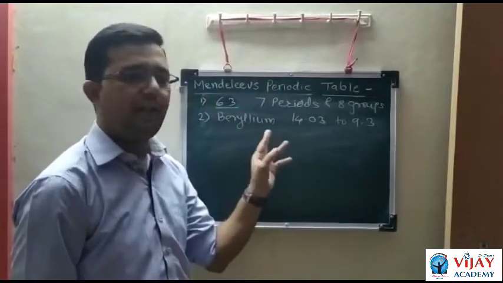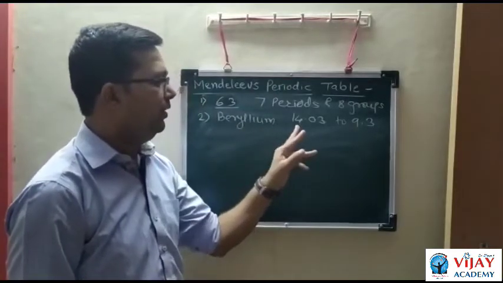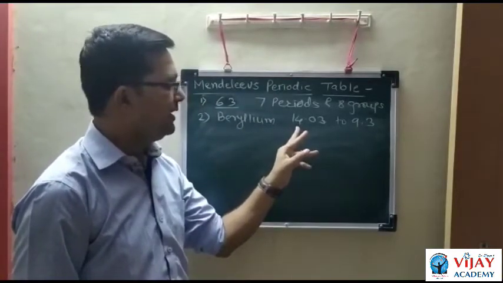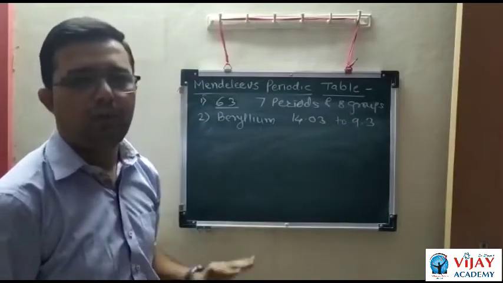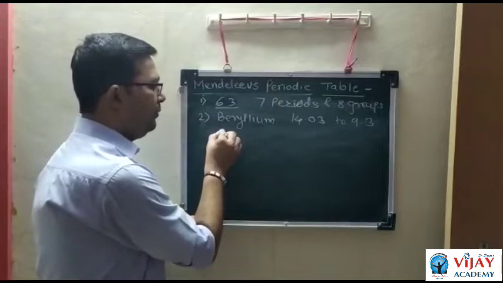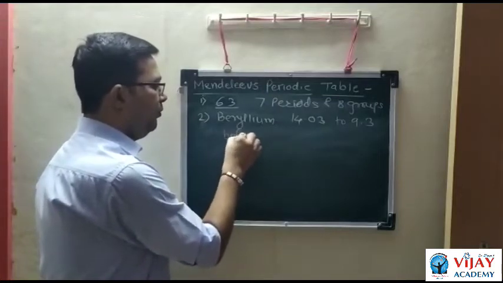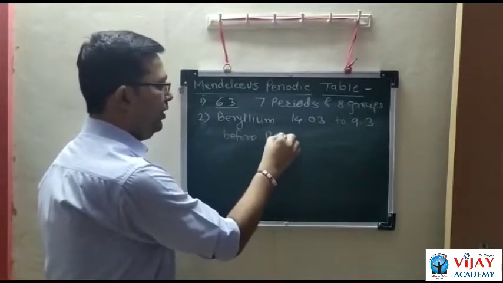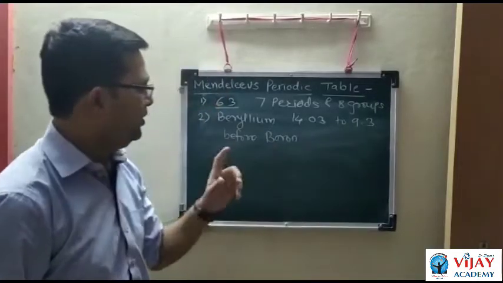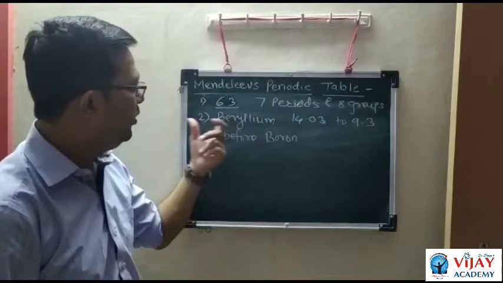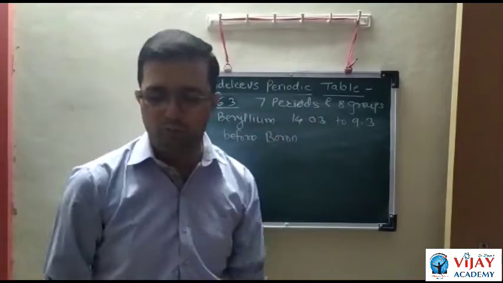Means Mendeleev corrected the atomic mass of beryllium, which was firstly determined as 14.03 and after correction became 9.3, and therefore the position of beryllium is before boron. Its position was also changed. Beryllium was placed before boron.